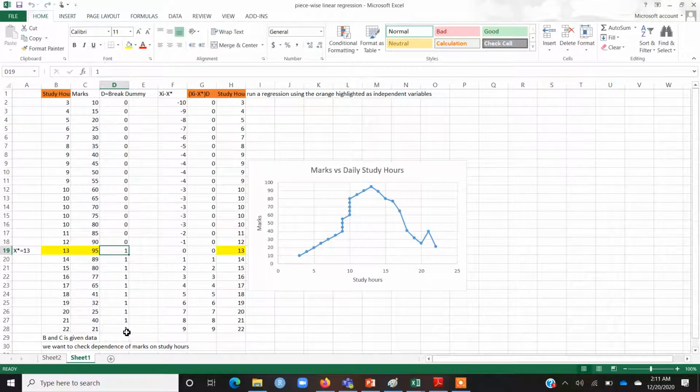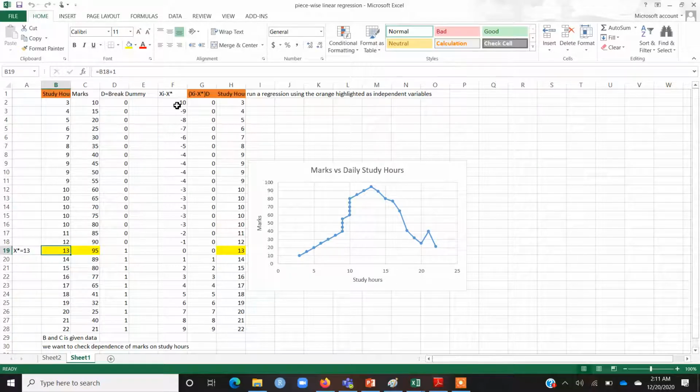Next I am going to note the value where a break is suspected. 13 is the value of the independent variable, because marks depend upon study hours, so the independent variable is study hours. So 13 is the value of the independent variable where a break is suspected.